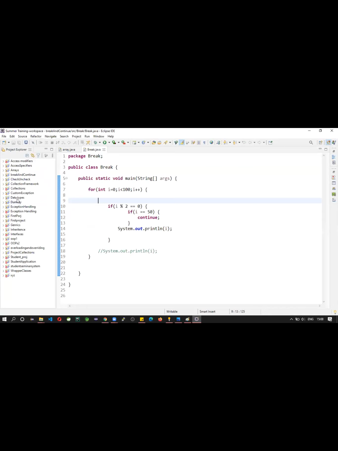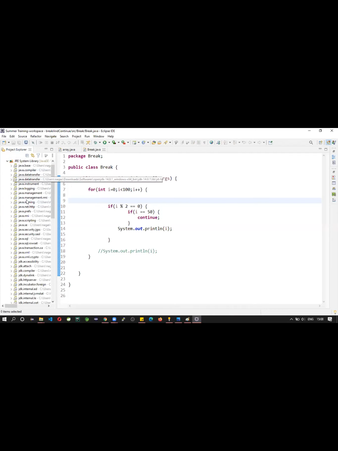Let me open my Eclipse. Let us open one project. I will show you how it looks like. See, I told you, right? It is available in the java.sql package. So let us see java.sql.